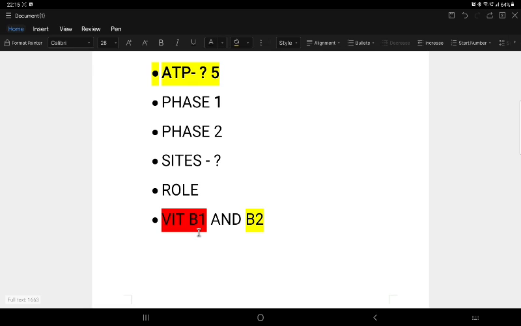Activity, not quantity, because questions are sometimes asked as quantity, but it is never quantity, only activity. Reduced transketolase activity shows deficiency of vitamin B1, whereas reduced RBC glutathione reductase activity indicates vitamin B2 deficiency.